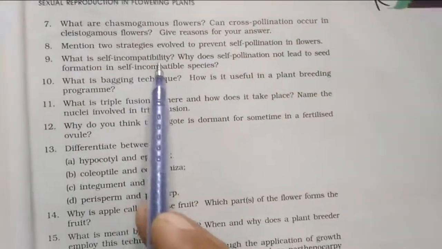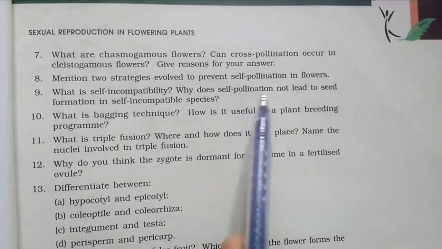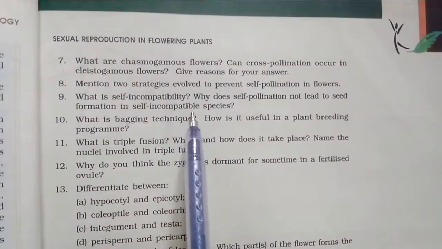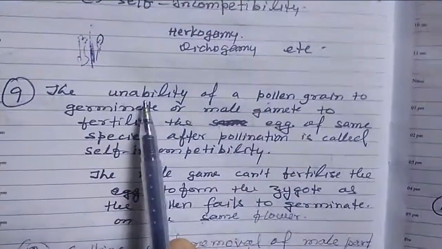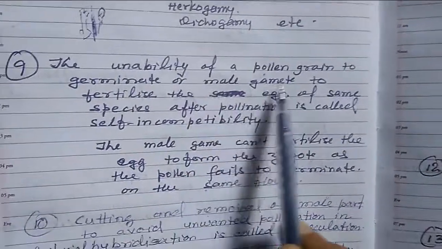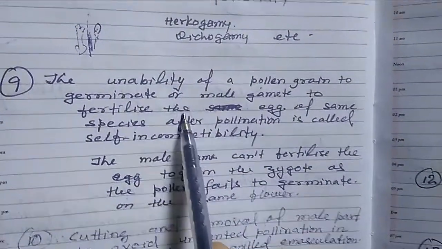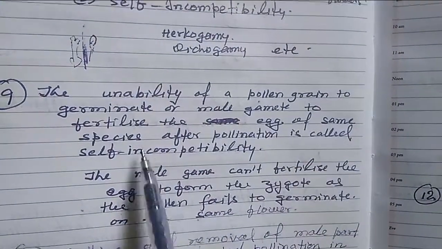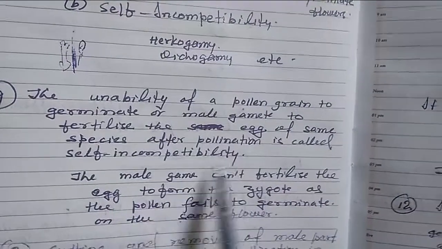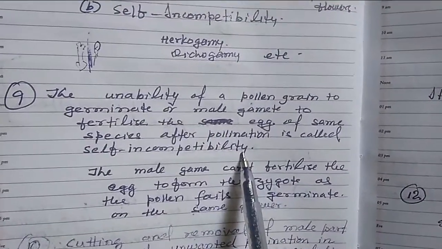Okay. Question number 9: what is self incompatibility? Why does self pollination not lead to seed formation in self incompatible species? Try to understand. The inability of pollen grains to germinate or to produce male gametes to fertilize the egg of the same species after pollination is called self incompatibility.